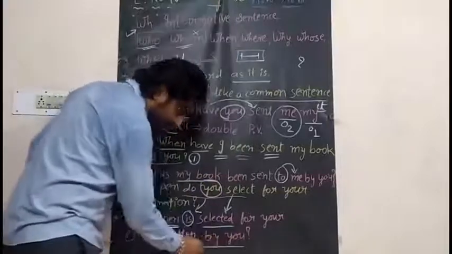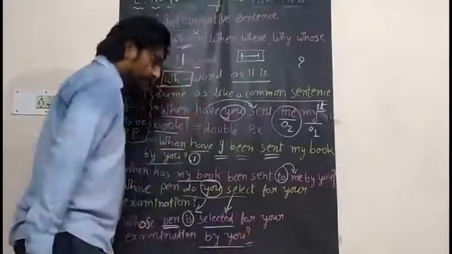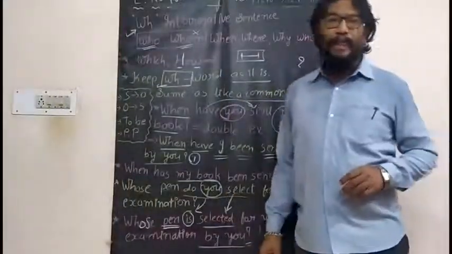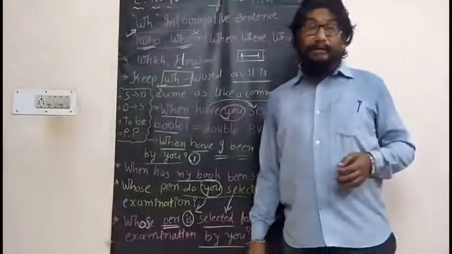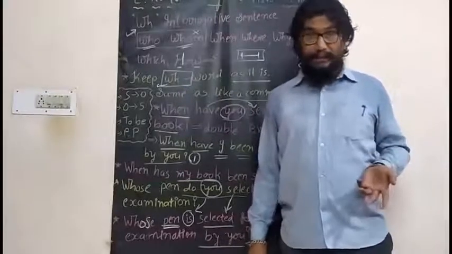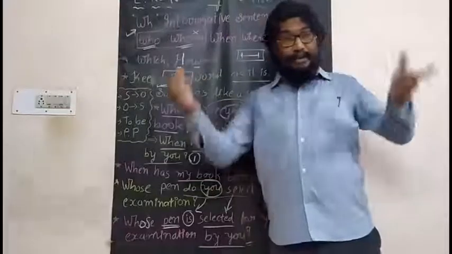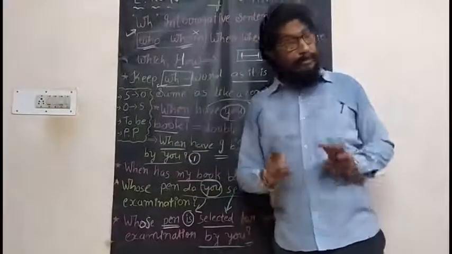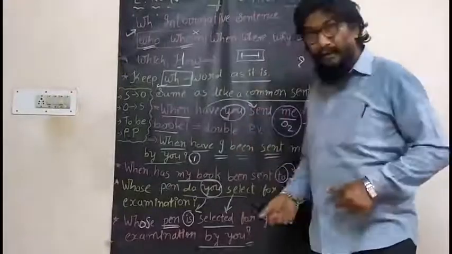The same thing is used here at last without any change. Interrogative mark. In this way, what have I done? Nothing else. I gave a big banner, WH interrogative sentence. WH interrogative sentence we have completed.